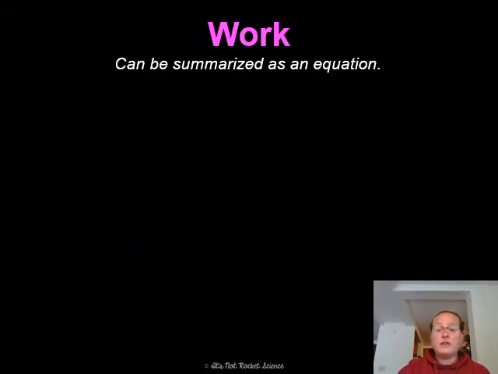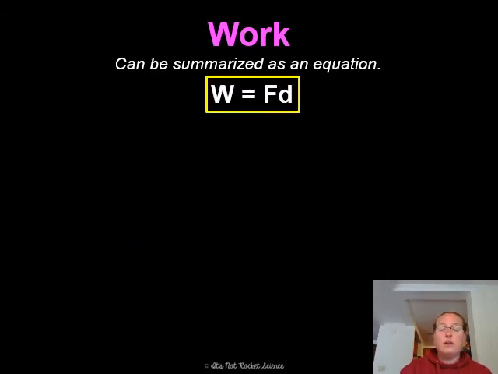Work can be summarized as an equation, and it's a very simple one. Work equals force times displacement, and we recall from our earlier lessons that displacement is the change in location. So if I start at my table here and I get up and I walk 3 feet to my right, my displacement is 3 feet. I started at the table, I finished 3 feet away. That is a displacement of 3 feet.